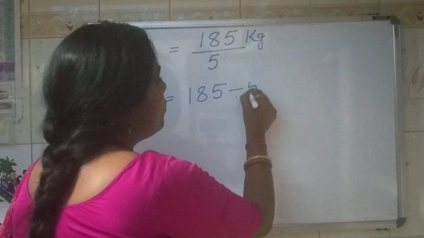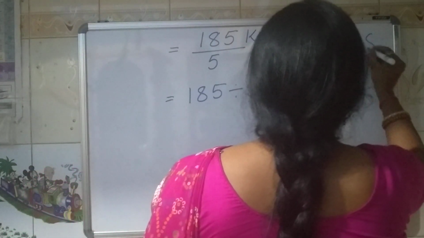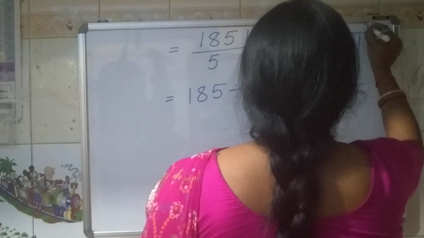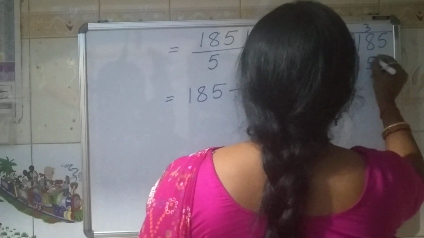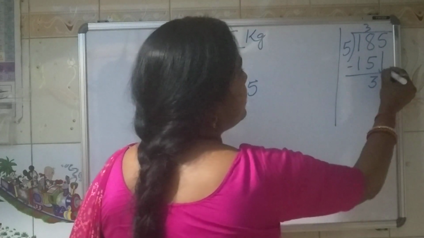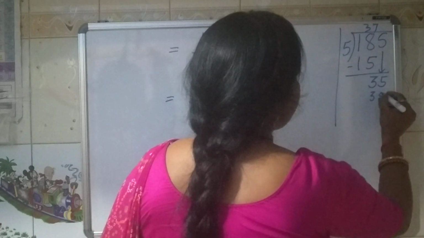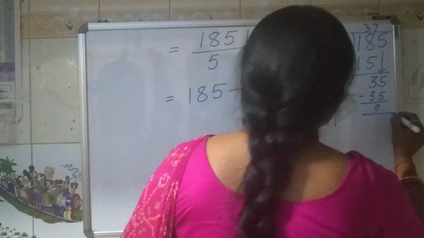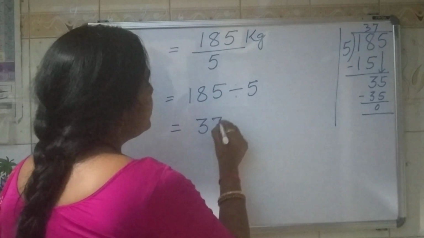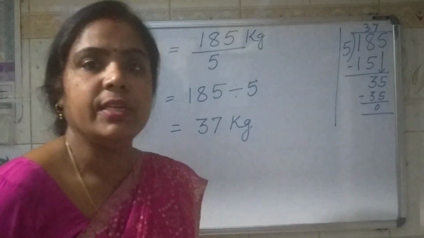If you have doubt and are not able to understand, make a rough column. 185 divided by 5. 5 3s are 15. This 3 will come down. This 5 will come down. 5 7s are 35 minus 0. Okay. So we can say that the average weight of the people is 37 kg.